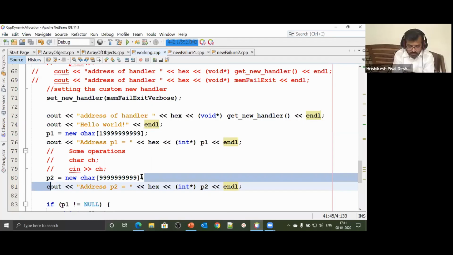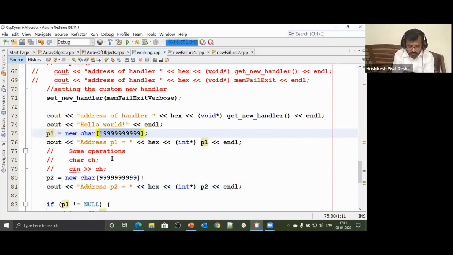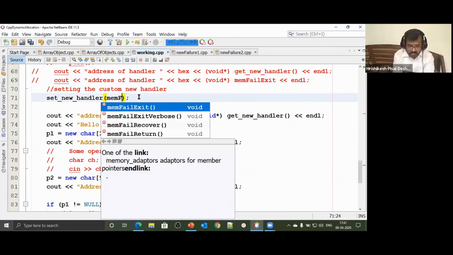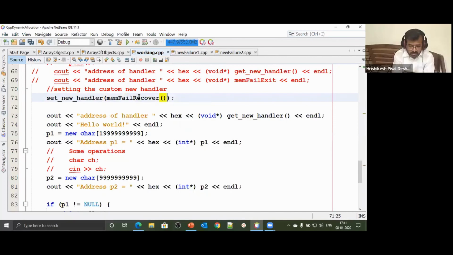So I have one more function that is available, one more handler that is available. So let me take one more handler, and that's going to do the magic for us. What am I going to do? I have mem fail recover. I have one more recover.